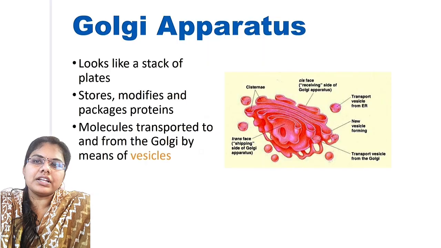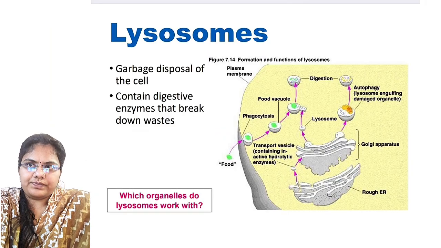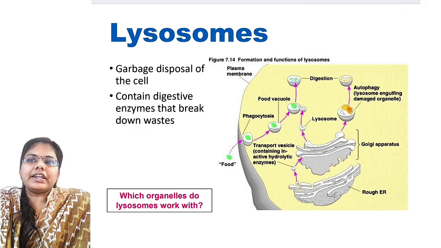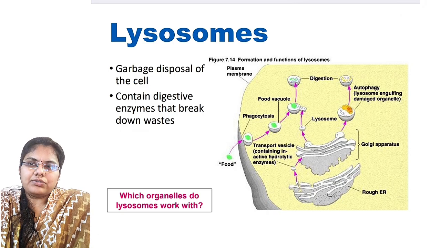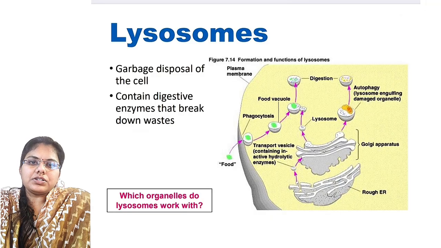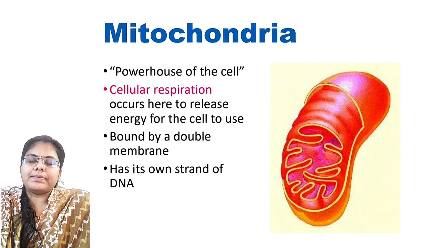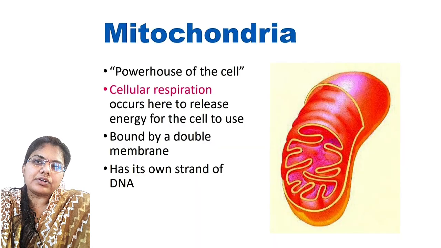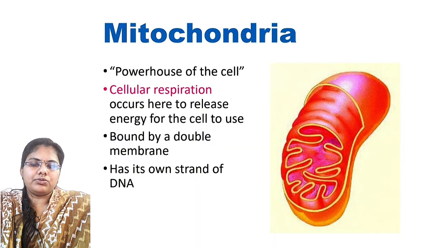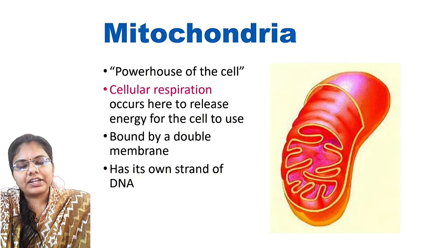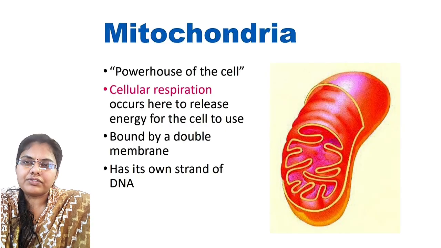The next cell organelle is lysosomes. Lysosomes are also known as the garbage disposal of the cell. They contain digestive enzymes that break down waste. The next cell organelle is the mitochondria. It is also known as the powerhouse of the cell. The process of cellular respiration occurs here to release energy for the cell to use. It is bound by a double membrane structure. It has a wound strand of DNA.